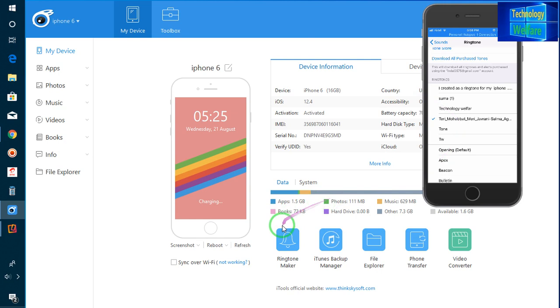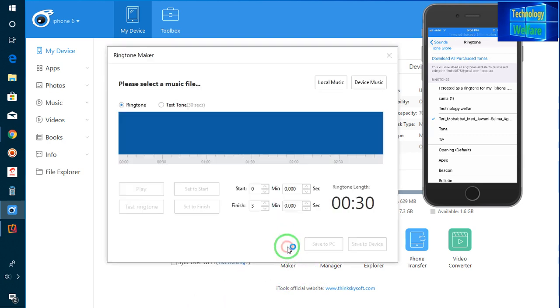Just after installing this software, iTools 4, you have to connect your iPhone device to a PC or laptop. After connecting, go to Ringtone Maker and you will have two options. If you would like to import a song from your iPhone device, you can directly import it by clicking here. If you would like to import from a PC or laptop, let's see.